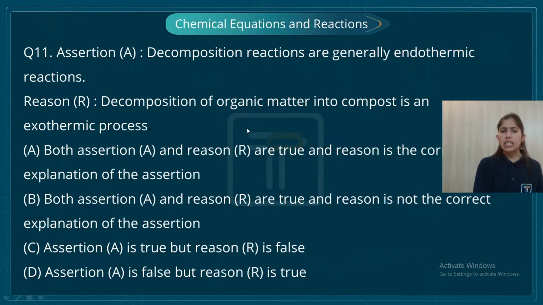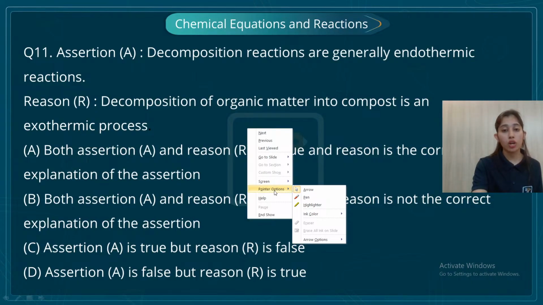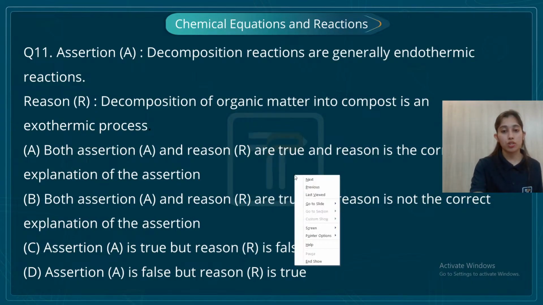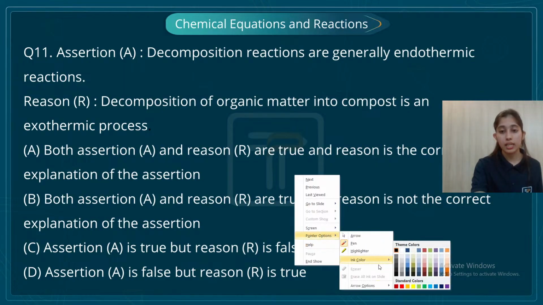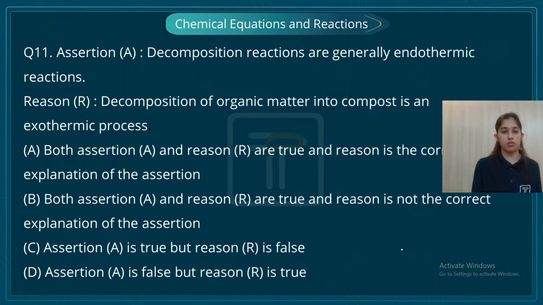But now, tell me, is my reason the correct explanation of the assertion? No. The explanation for this assertion should be that extra energy needs to be supplied in order to have the breakdown of a compound, right? This type of reason should be given, but here this reason does not justify my assertion. So I am going to go with the B option, that both assertion and reason are correct, but the reason is not the correct explanation of my assertion, right, students? So the option which is correct here is the B option. Yes? Okay.